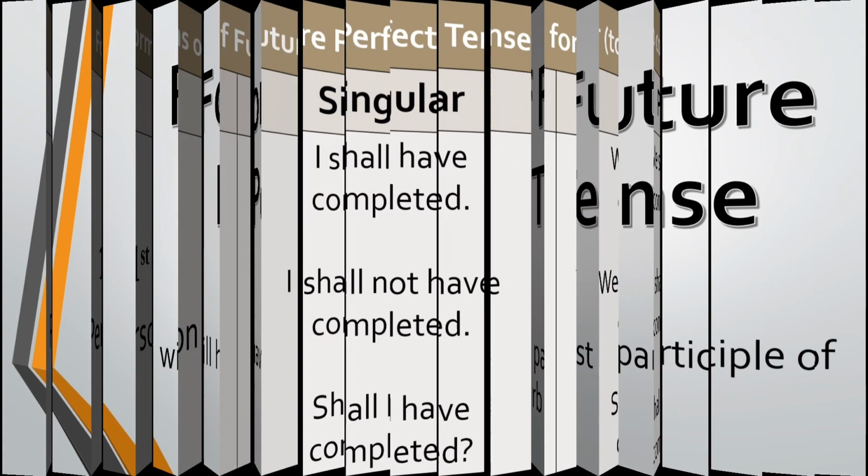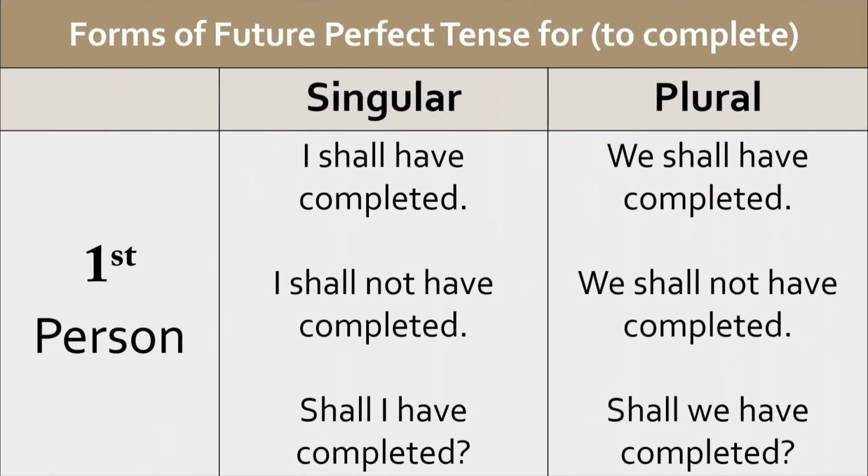Here I have taken the verb to complete, for example. With the first person subjects, that is I and we, shall have is used with the past participle of the verb, which is completed here. So the forms are I shall have completed and we shall have completed.